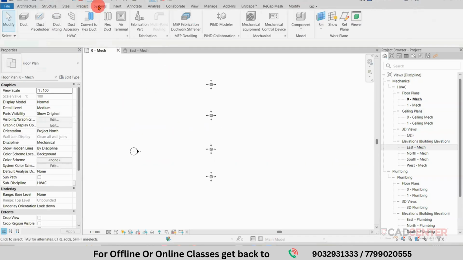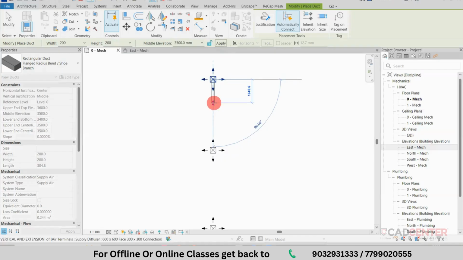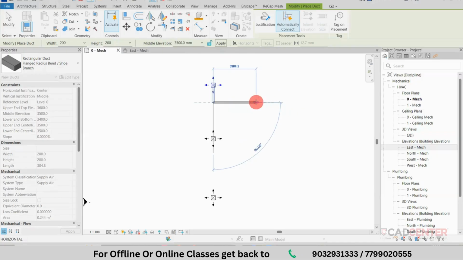Next step, go to level 0. From here go to the System tab and select the Duct option. We already selected the size of 200 by 200, and you can change the duct width and height here also, 200 by 200. From there I am changing the height to 3.5 meters. The 2.8 meter duct position is there, so the next value available is 3.5 meters, where I am placing the duct. Then pick this value and click this point. I am giving some distance of 1.5 meters, and from there I am creating the duct towards this area.